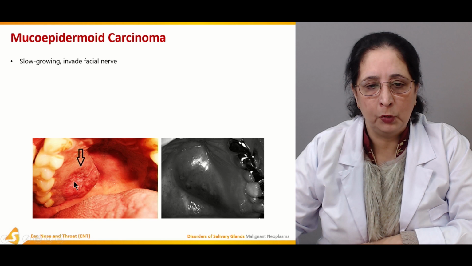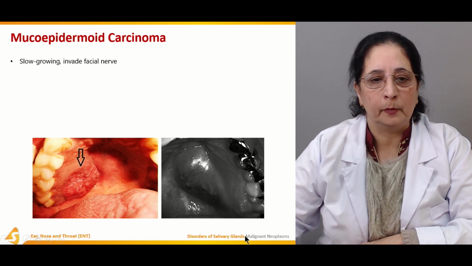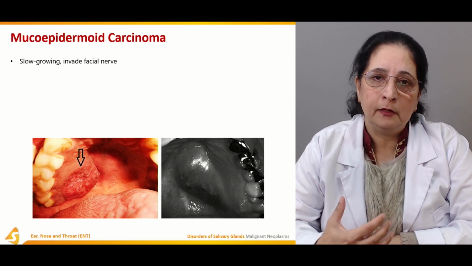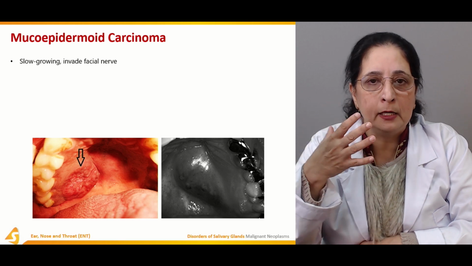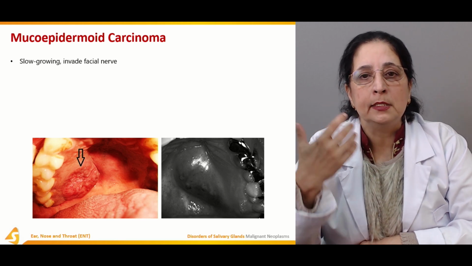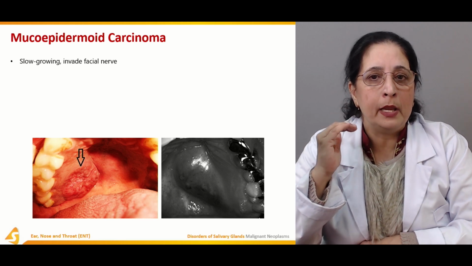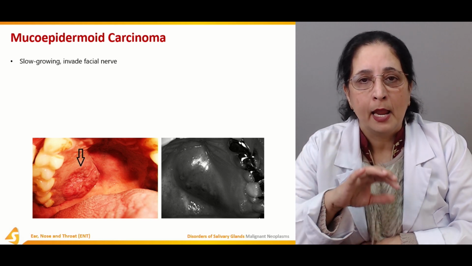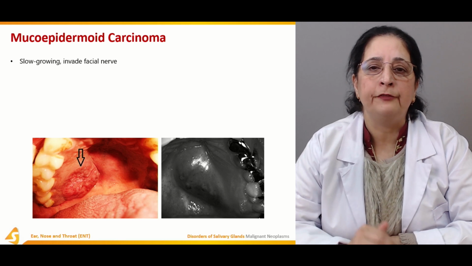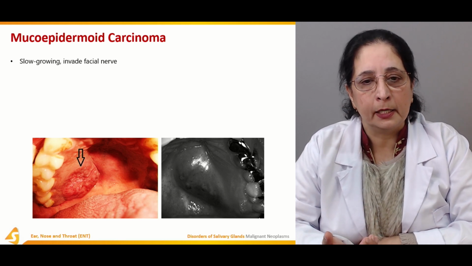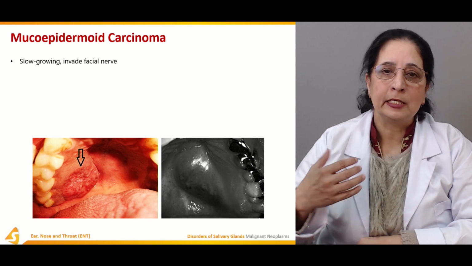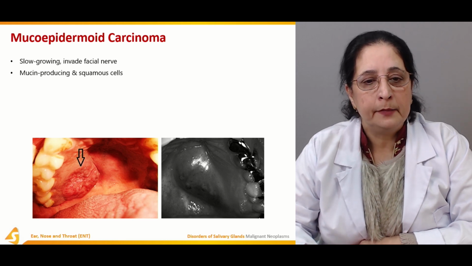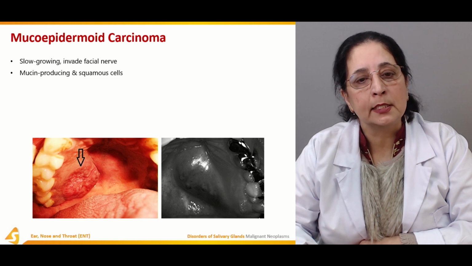This is the picture of mucoepidermoid carcinoma. It's slow growing and it invades the facial nerve. The facial nerve is a cranial nerve that widely innervates the facial muscles. When that is invaded by the tumor, different complications can occur as a result of involvement of the facial nerve by the carcinoma or the tumor. So it's slow growing, not rapid growing, and it invades the facial nerve. It is mucin producing and squamous cell.